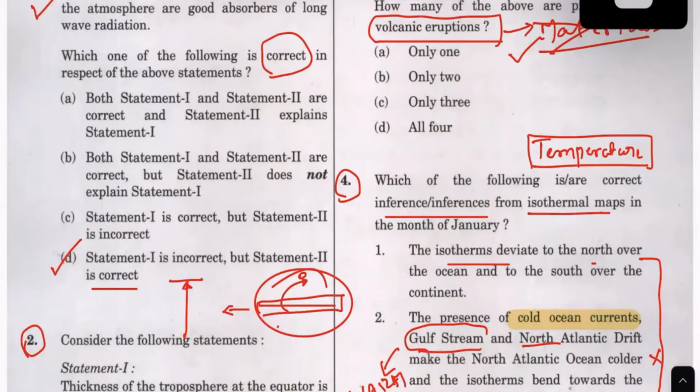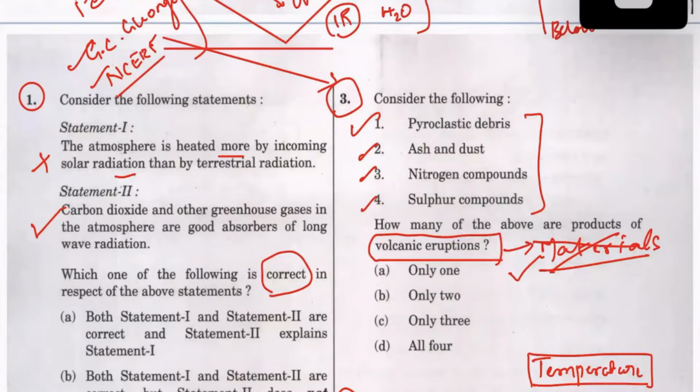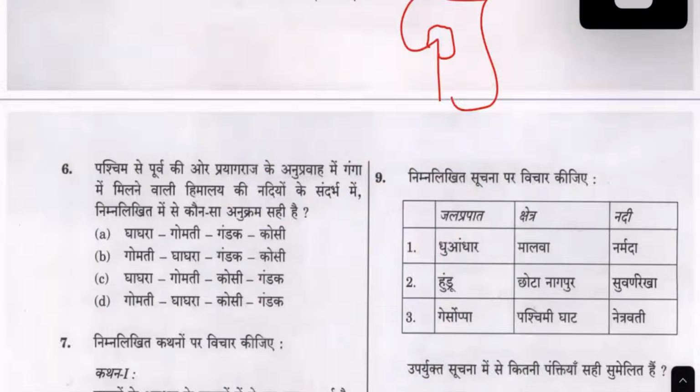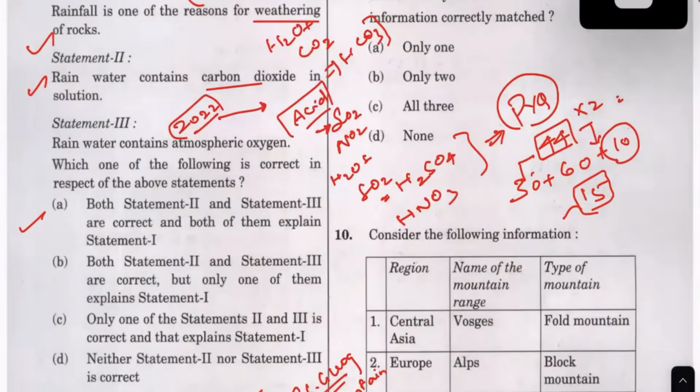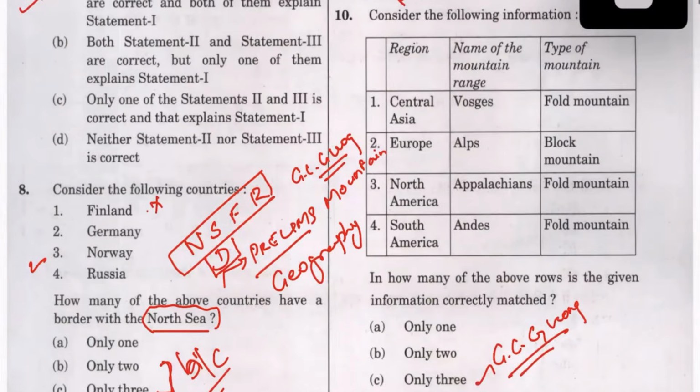This chapter is there in NCERT. So the isotherm is there in NCERT. This is there in the next chapter on mountain building and volcanoes. So you should be worrying about not finishing GC Leong. If you are a person not having GC Leong, go get it. It's a very simple, small book and it's very useful as well.